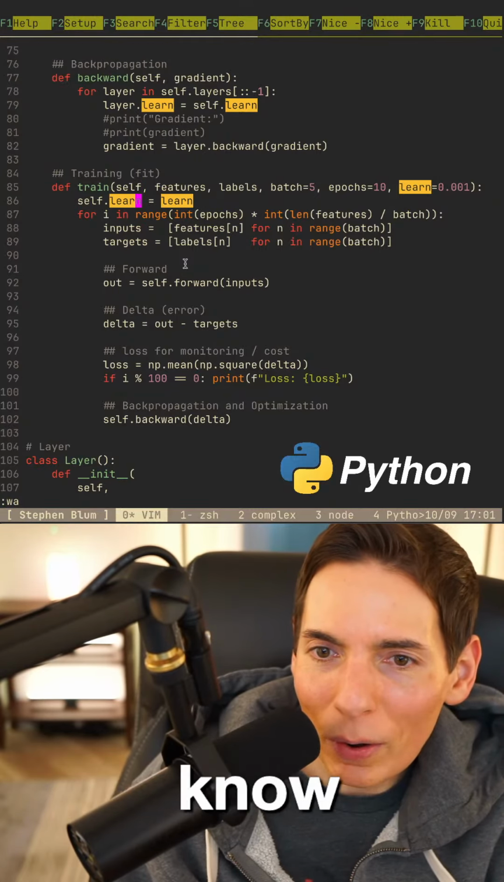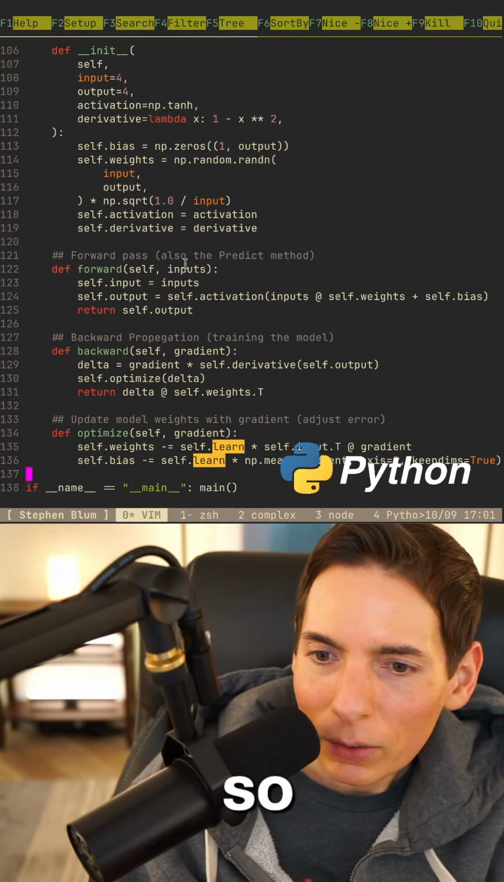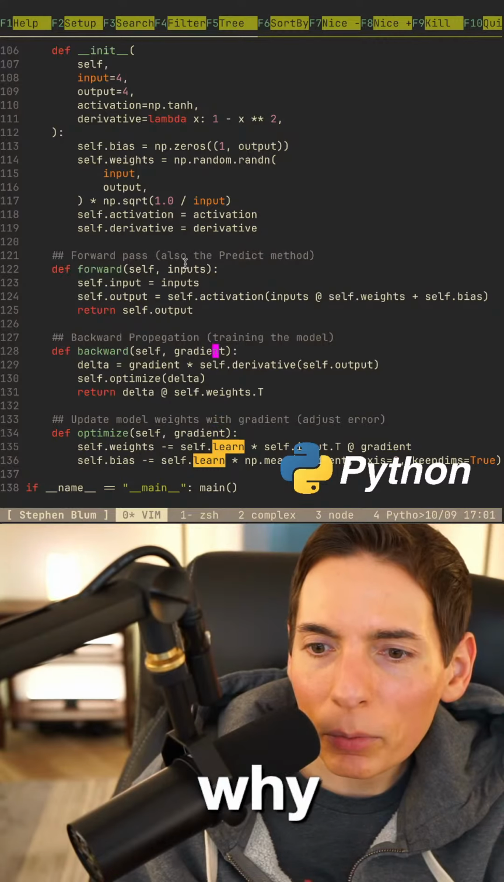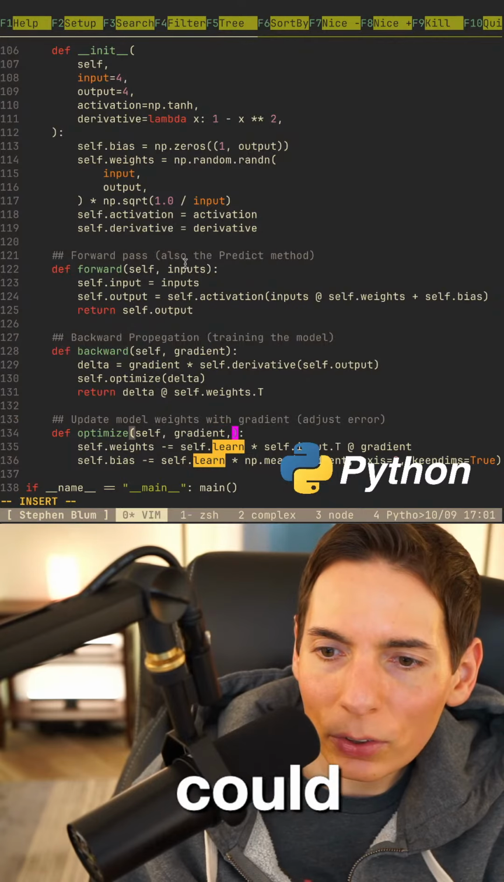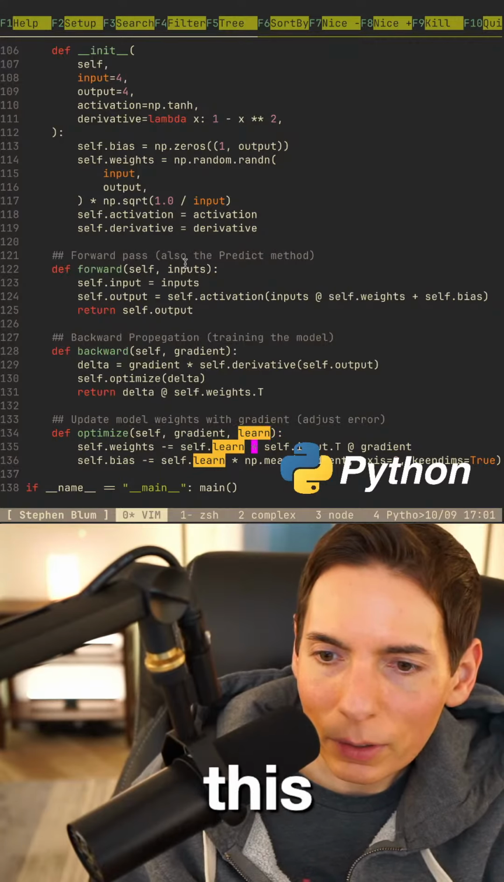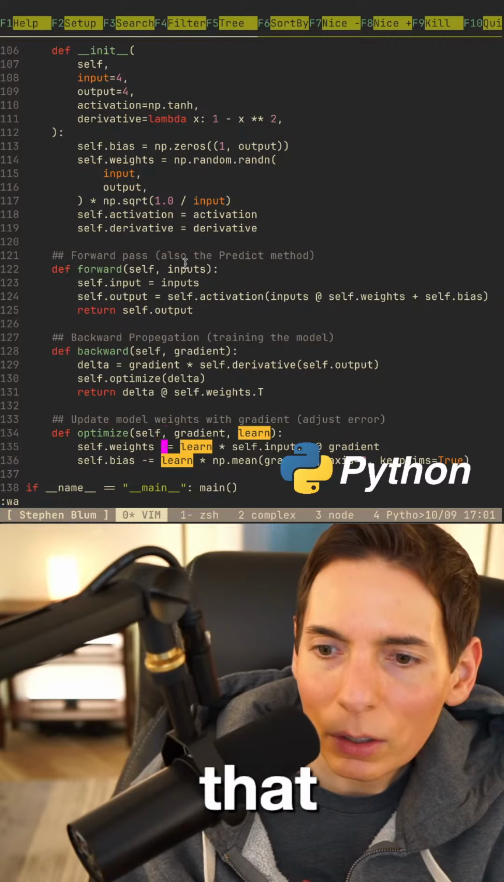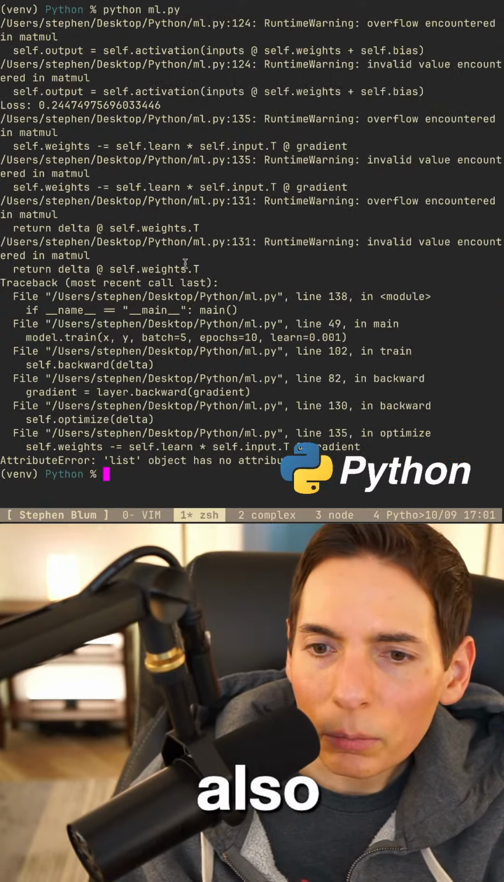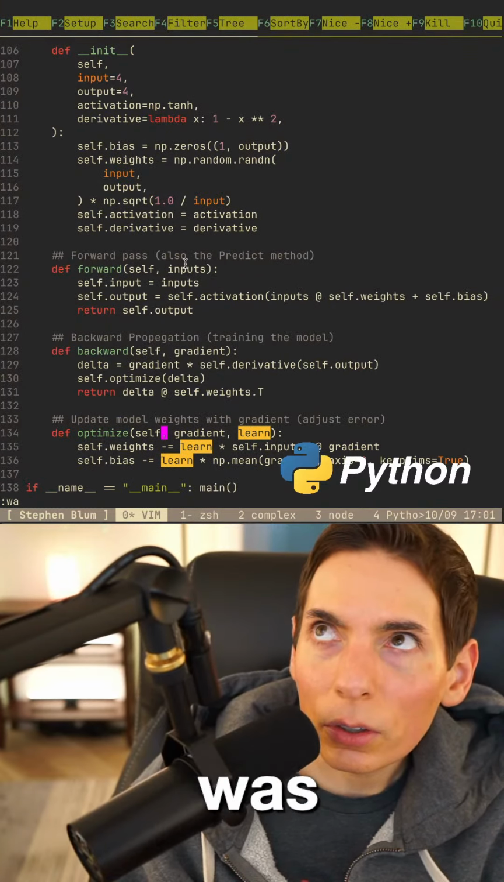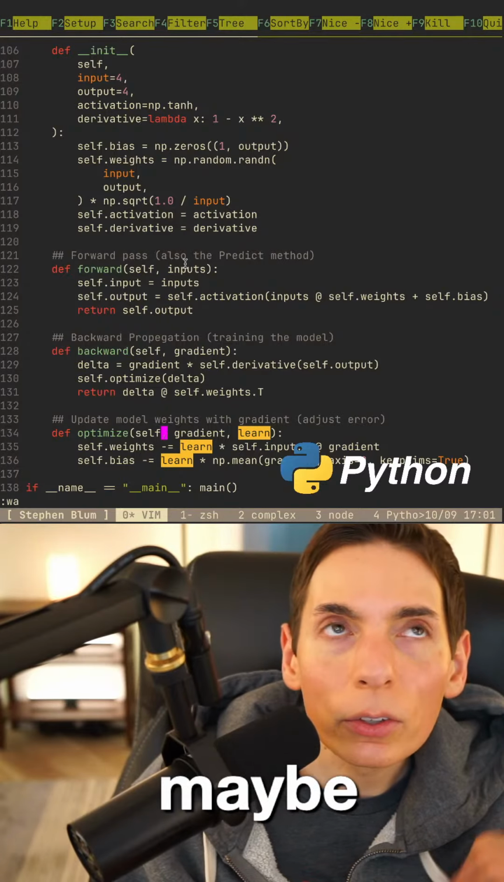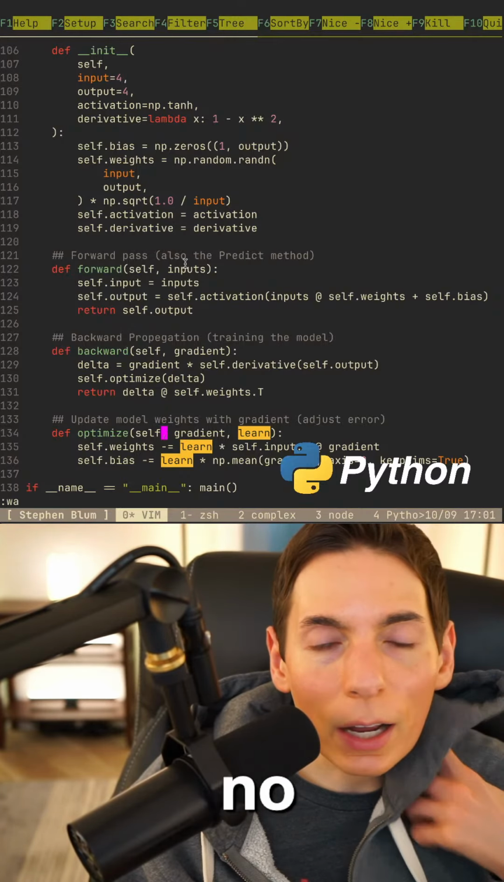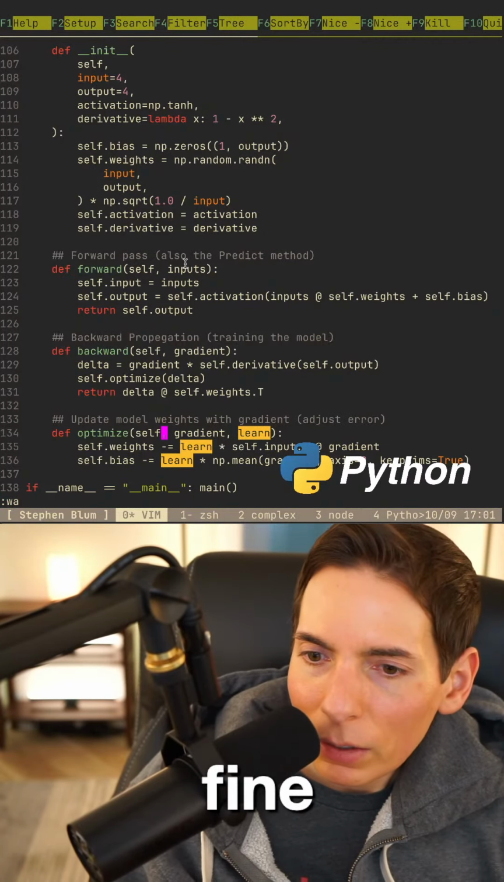All right, so why self.op, so layer.optimize. Maybe what we could do is just pass it in here, like this, learn like this, to make it simple. There we go. Also, maybe. Oh wait, no, that should be fine. I think we're good still. All right, let's double check.